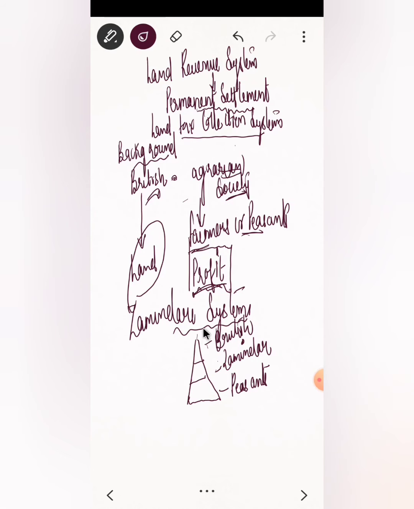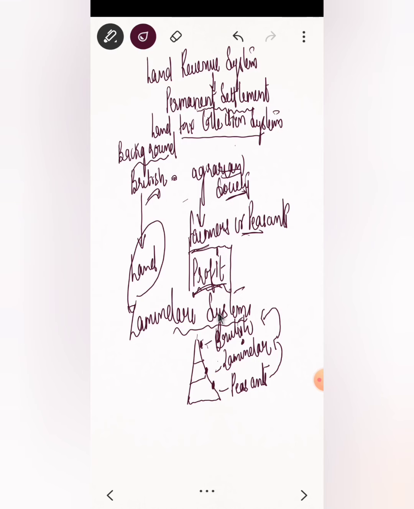So this system worked with this triangular hierarchy. The peasants used to work and they used to pay the taxes to the zamindar. The zamindar used to pay further taxes to the British. So these were the three important links of this system.